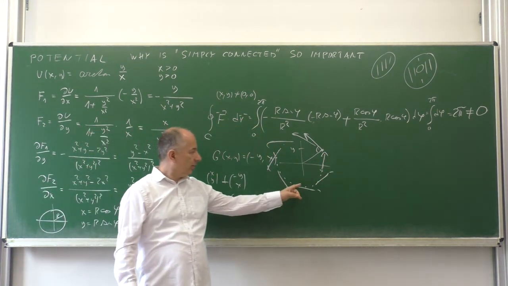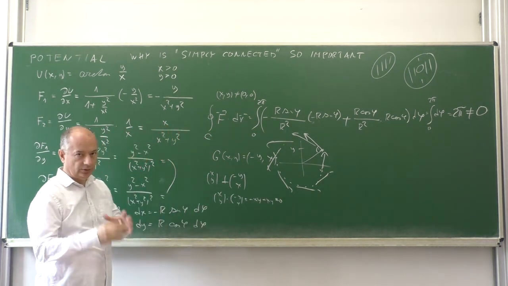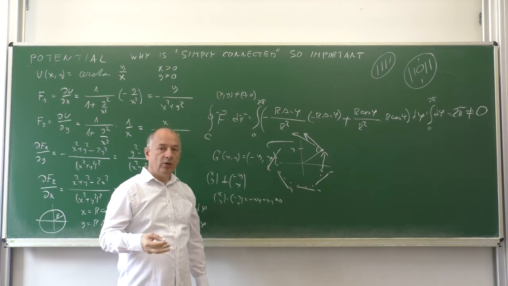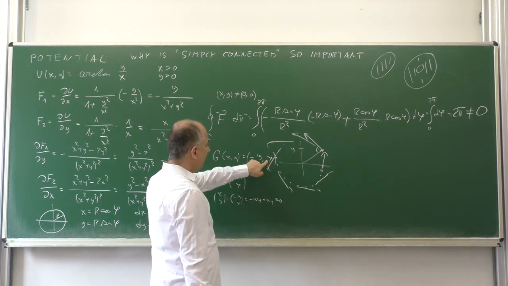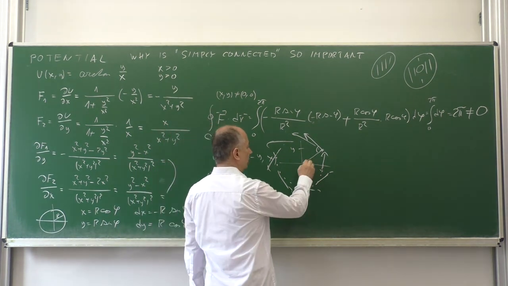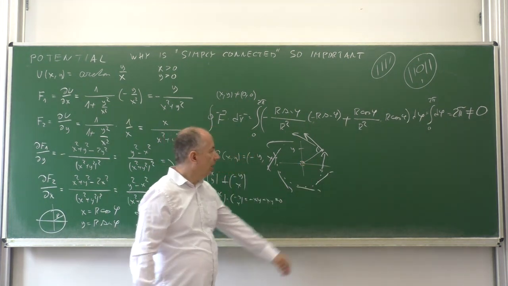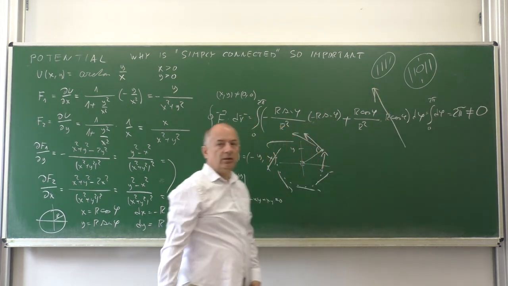It's always perpendicular to the position, to the radius vector, to the vector connecting the origin with the point where we evaluate the vector field. And the length is the same, so if you go close to the origin, it will be visualized by very short arrows. If you go far away from the origin, it will be a very large vector.